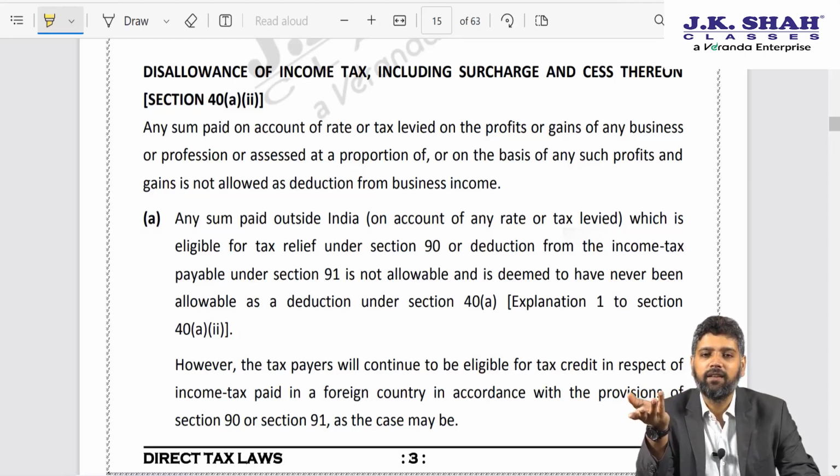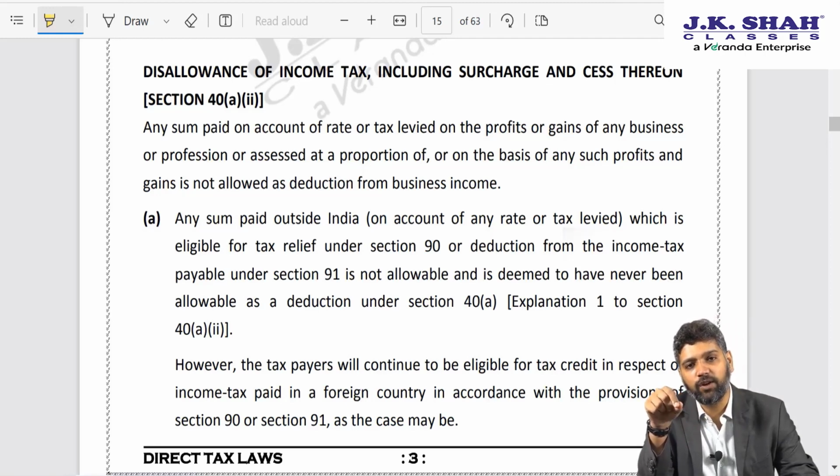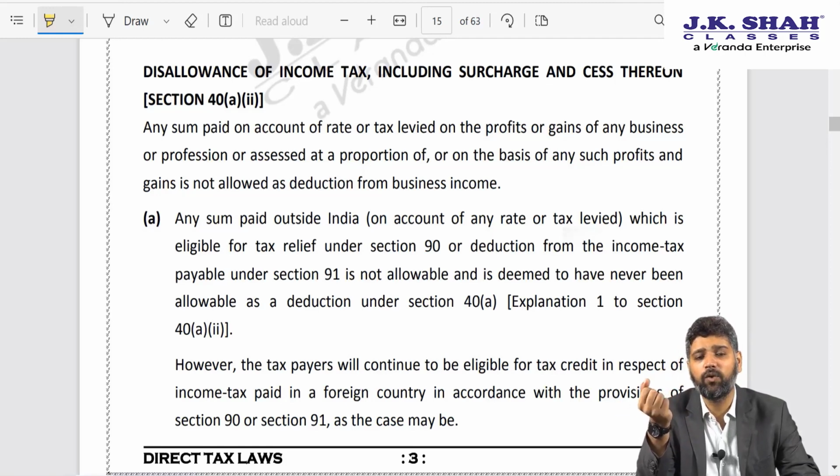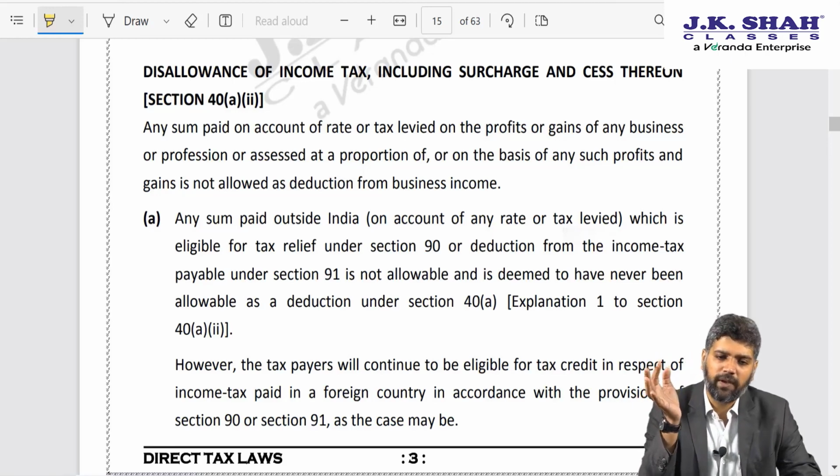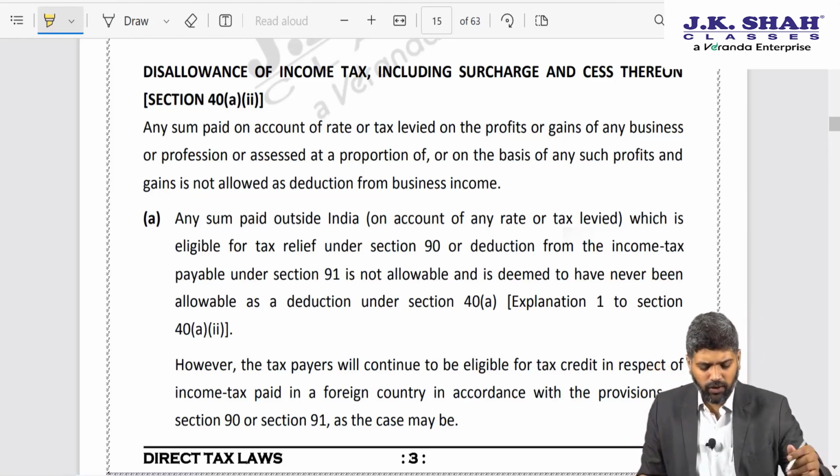And someone might say, sir, why was the government not so cautious in inserting education cess also, surcharge also? Because please understand friends, education cess in India was inserted in the year 2004. Prior to 2004, there was no education cess. And when it was introduced, it was 2%. Gradually it became 3% and now it is 4%, health and education cess. So when the government introduced this provision, section 40(a)(ii), there was no education cess at all. So that argument according to me was fallacious. But anyway, people were arguing on that ground.